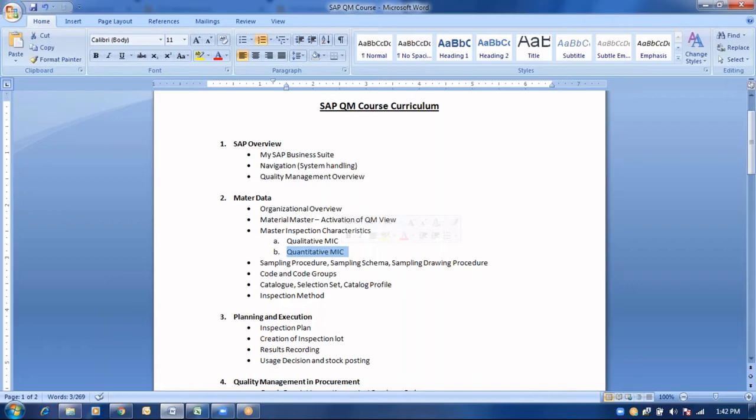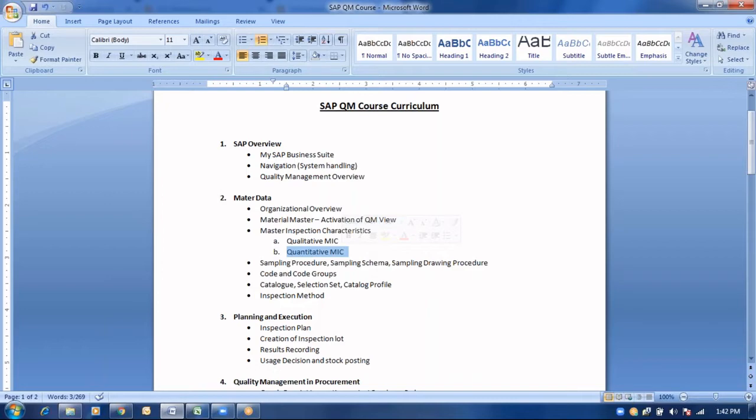Take an example of any product and a few characteristics like length, width, and diameter. These three are characteristics which would be measurable in mathematical terms and understandable to the business users. So this will fall under quantitative MIC.